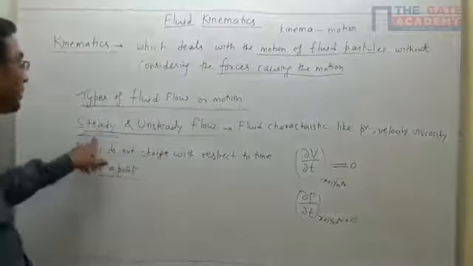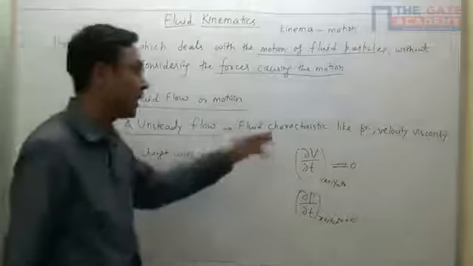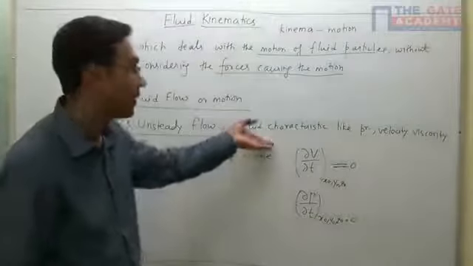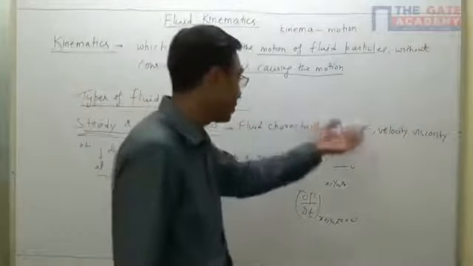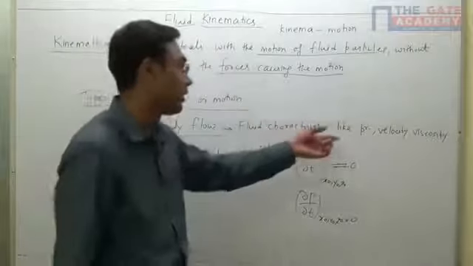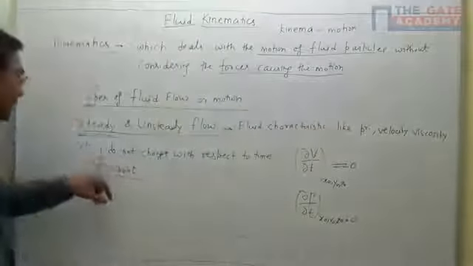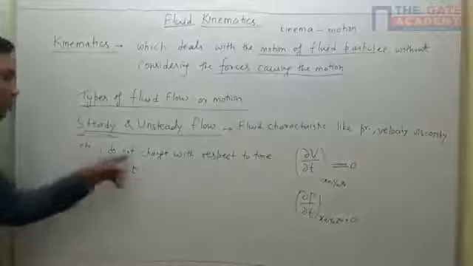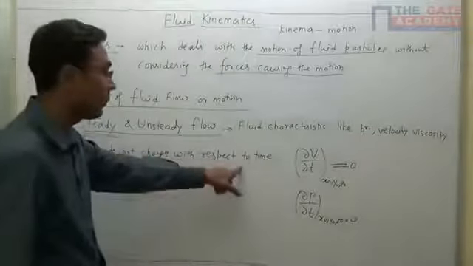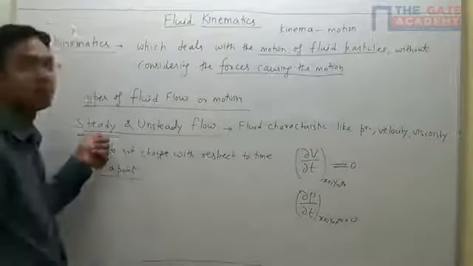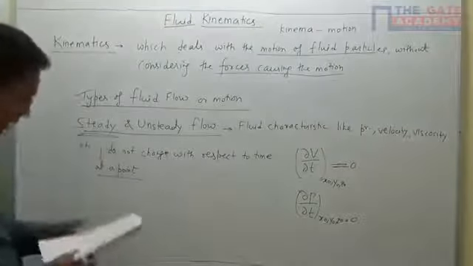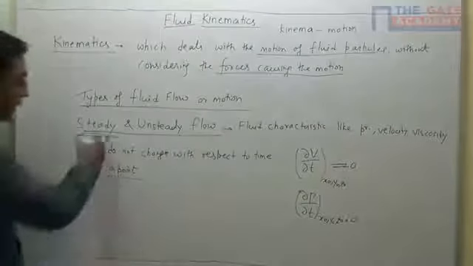In steady flow, all the fluid properties like pressure, density, velocity, viscosity, surface tension, etc. at any point do not change with respect to time. That type of flow is called steady flow. Correct? Next is unsteady flow.